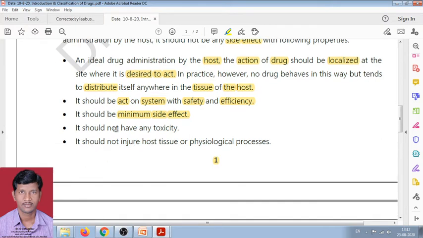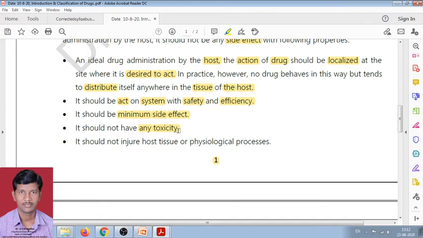The next property, it should not have any toxicity. Means with respect to side effect, the drug should have a minimum, or it should not have any toxicity, because if the person is suffering from headache and takes the drug paracetamol, and after taking the paracetamol tablet he is also getting pain or vomiting or more acidity, then this is not a proper drug, means it has a toxic effect.